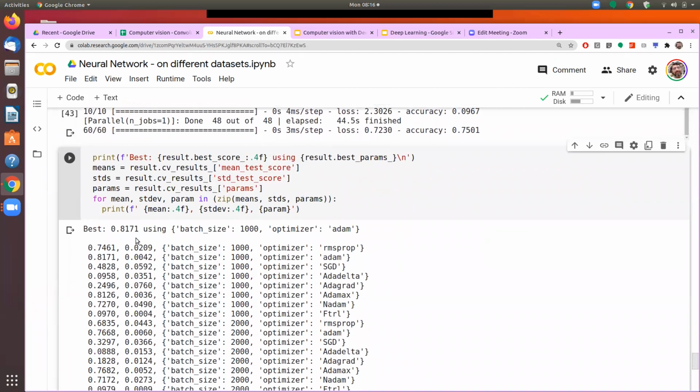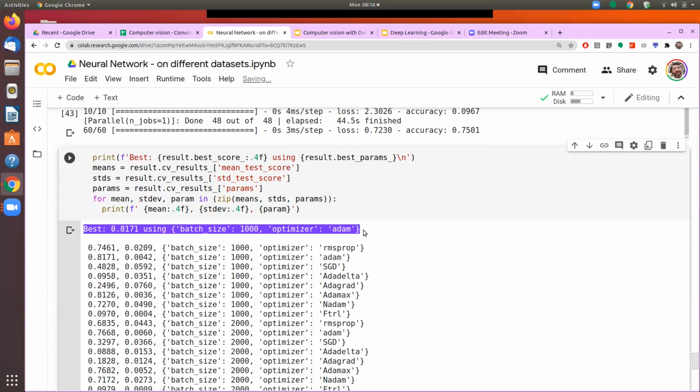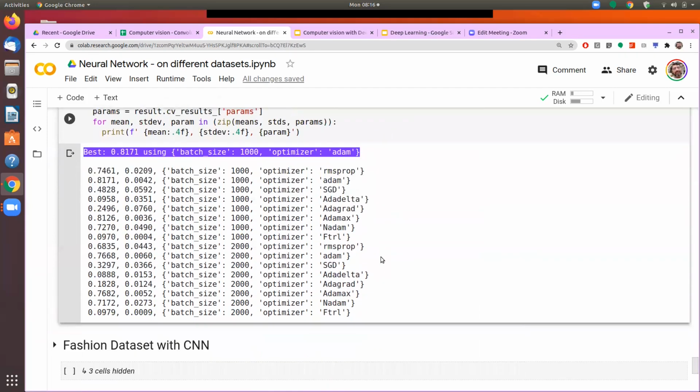So as you can see that it is giving me the best result as 0.81, and this best result was obtained when my batch size was 1000 and the optimizer was Adam. Now I can also obtain the result for each of these 16 combinations that we had.